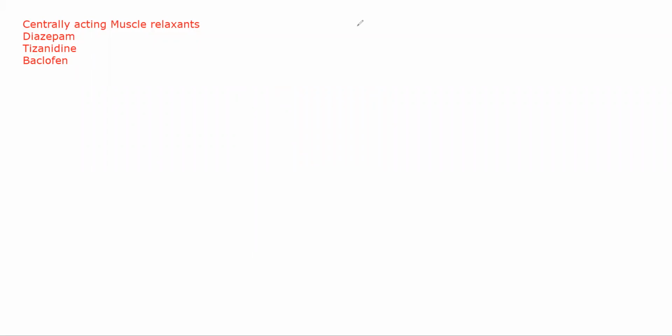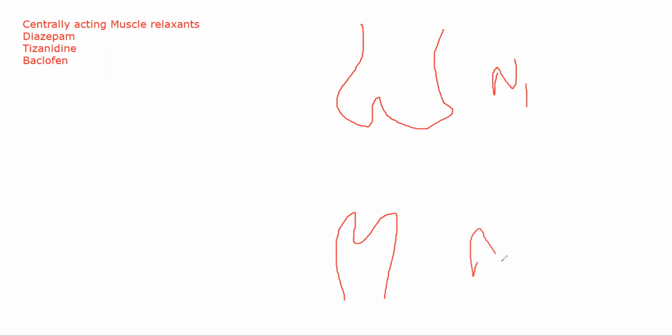Normally, let's suppose I have neuron number 1, N1, and neuron number 2, N2. In between them there is a synapse. Here generally there is an interneuron present, okay? This interneuron is responsible for inhibiting the function. Whenever there is excessive stimulation, this neuron will get activated.